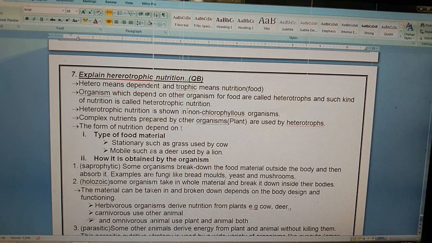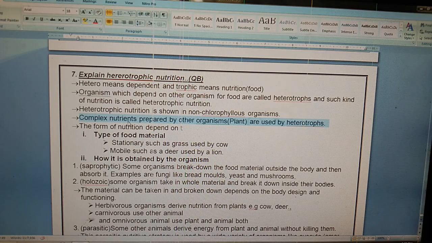See, in autotrophic nutrition we generally include plants because they can make their own food. But in heterotrophic nutrition, all animals come, which cannot synthesize their own food but are dependent on plants for food. Obviously heterotrophs cannot make their own food, so they are non-chlorophyllous organisms. That means they do not have chlorophyll. Here in heterotrophs, complex nutrients prepared by other organisms are used by the heterotrophs.